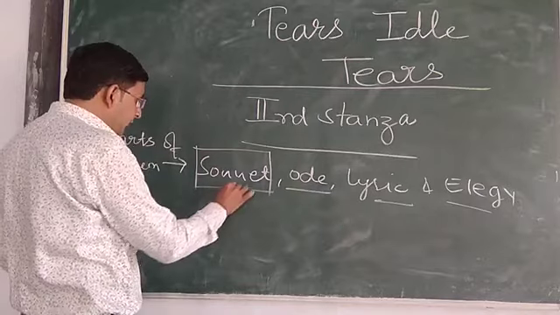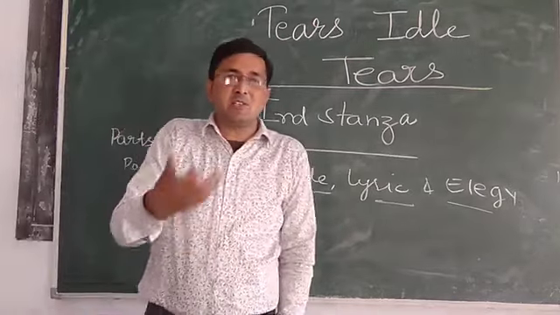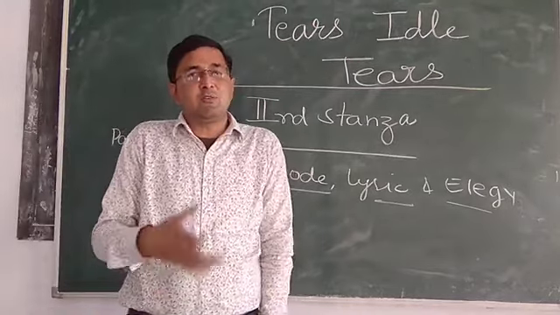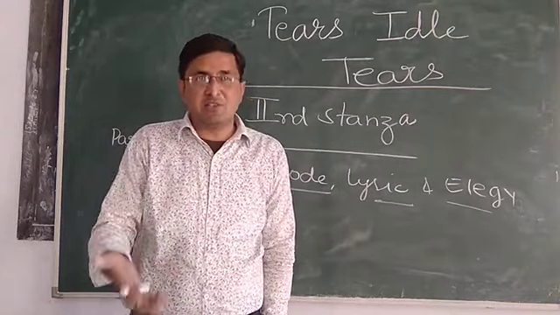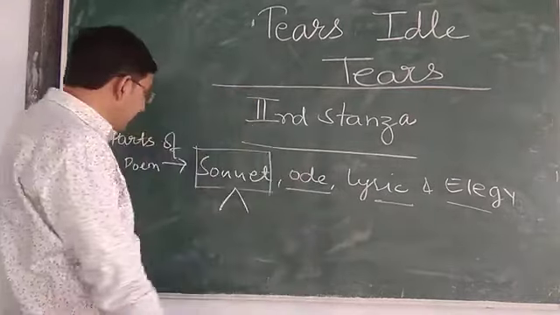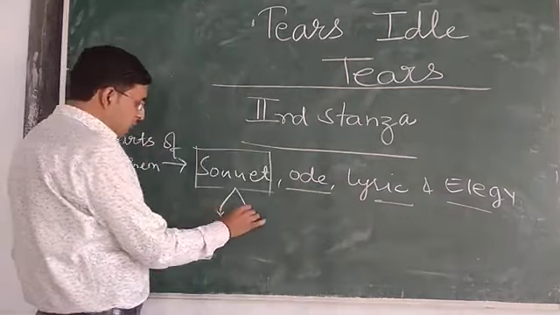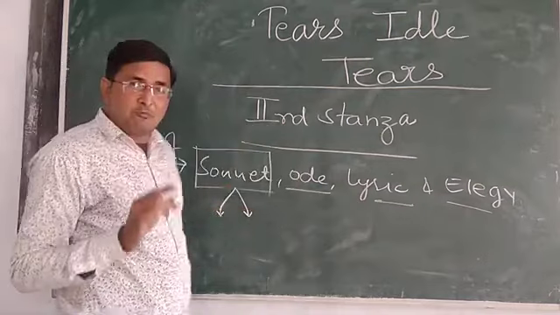Generally, it has 2 different types. As we are discussing the sonnet, we must know its basic details also. How many types of sonnet are there?